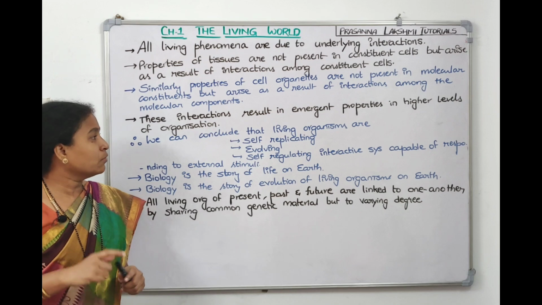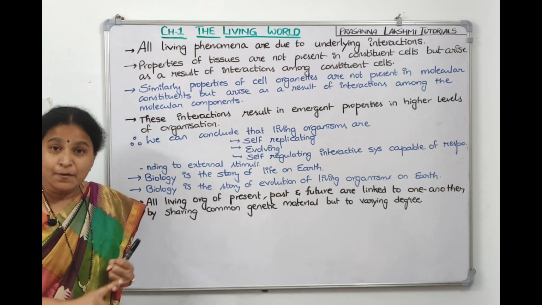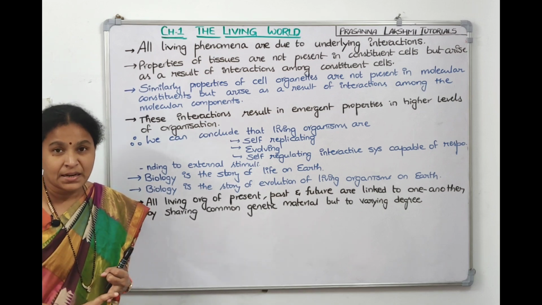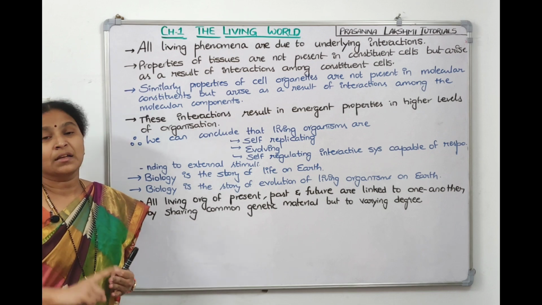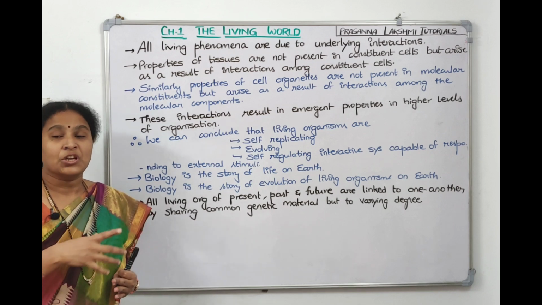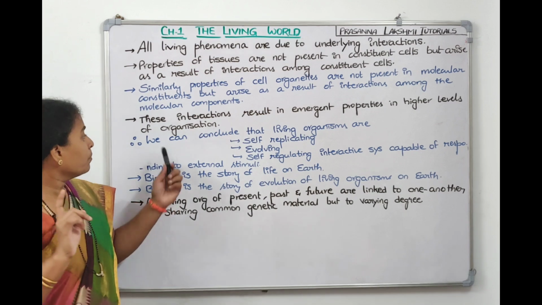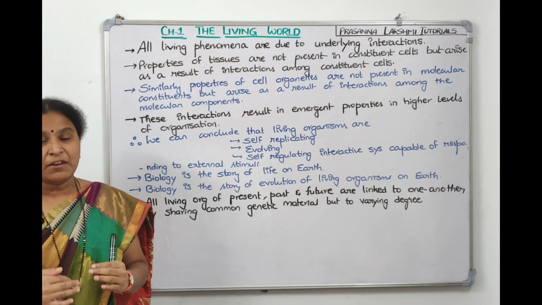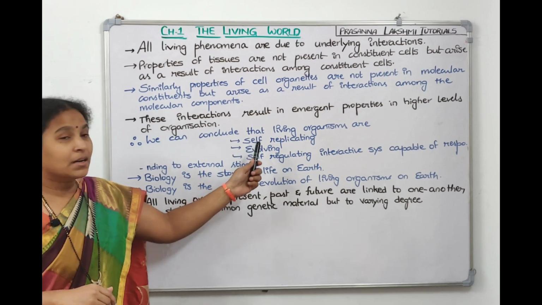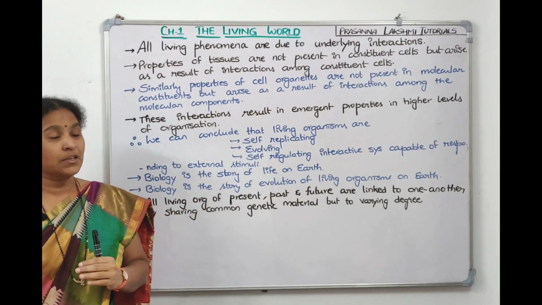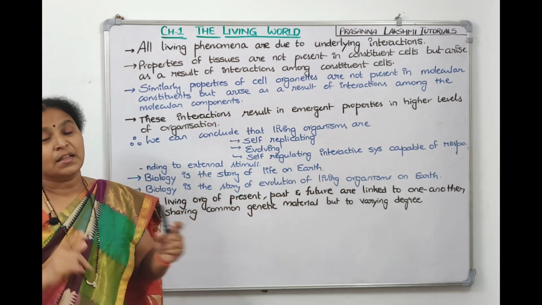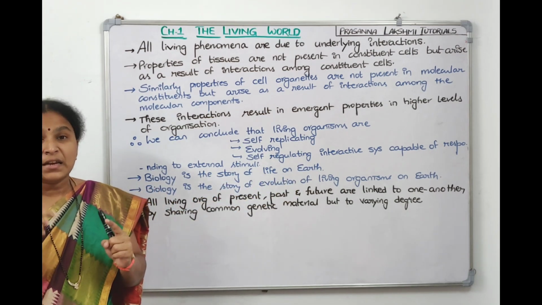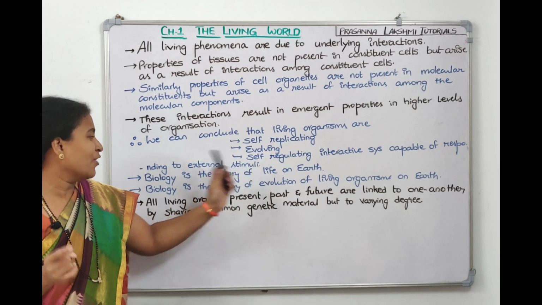So thus we can conclude that living organisms are self-organizing, they are replicating, and they are self-regulating. They can regulate themselves with the changing environmental conditions. So we can conclude that living organisms are self-replicating, so we give birth to the next generation. They are evolving, we are going to higher levels of evolution. Self-regulating: they can regulate themselves. They can interact with the environmental stimuli also.